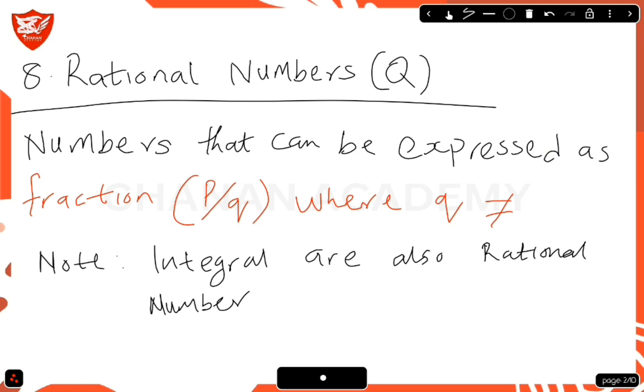The next number we'll be talking about is the rational number, denoted as Q. These are numbers that can be expressed as a fraction, P over Q, where Q is not equal to 0. Note, integers are also rational numbers.